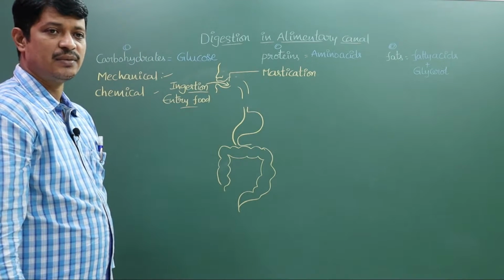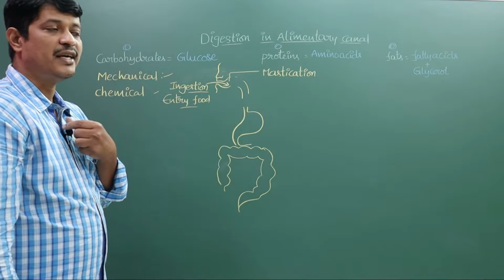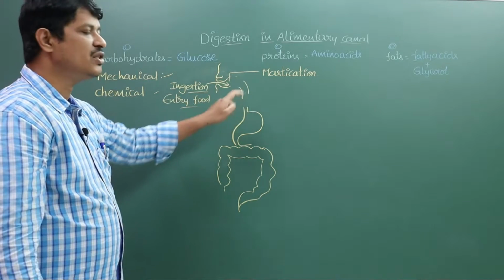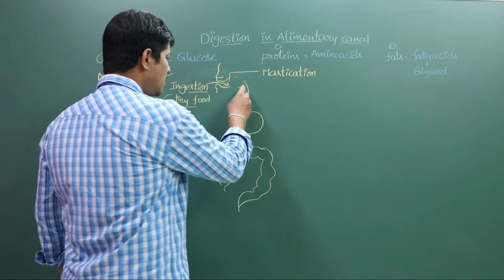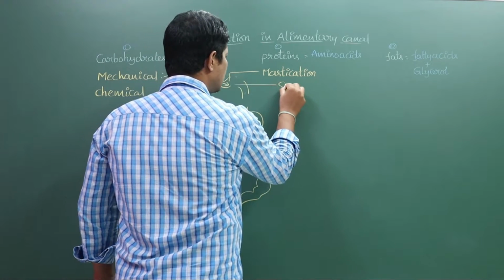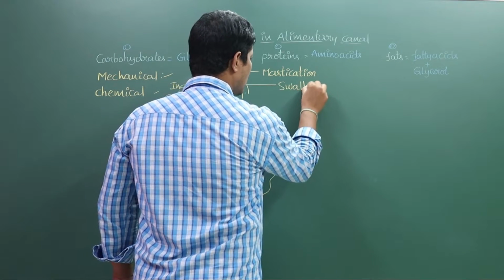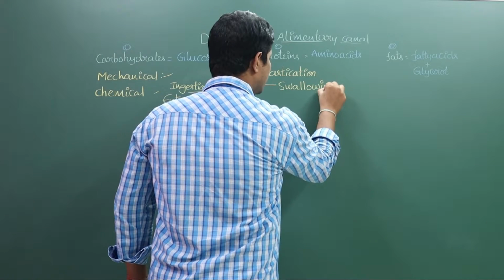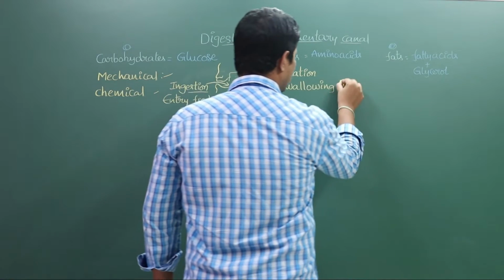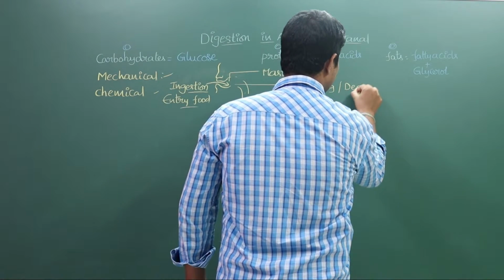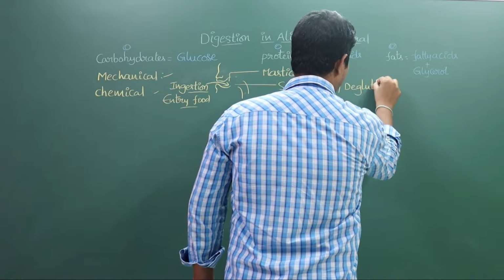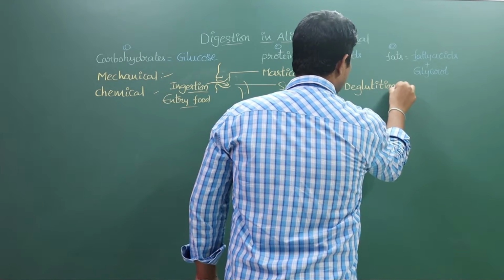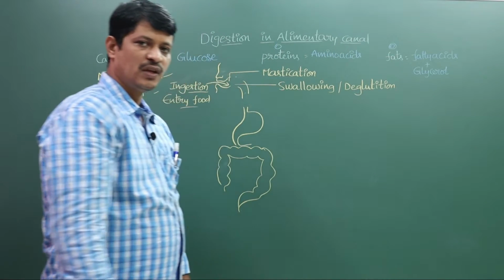After mastication, we swallow the food particles from the oral cavity into the pharynx. This process is known as swallowing or deglutition.